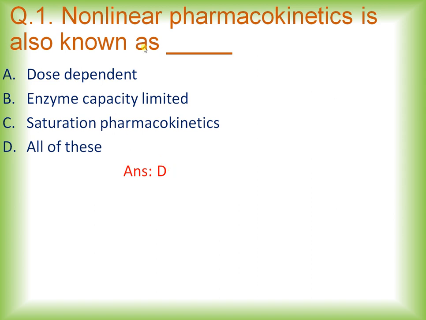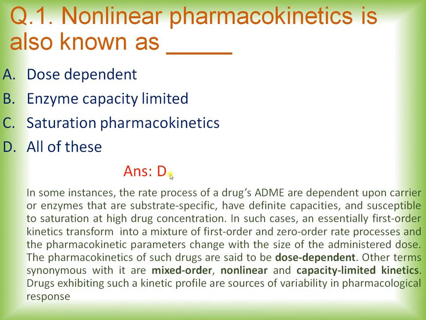So, non-linear pharmacokinetics is also known by other names such as dose dependent, enzyme capacity limited, saturation pharmacokinetics. Let's see a small explanation regarding this.